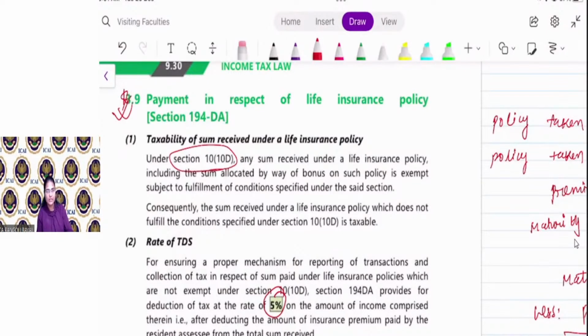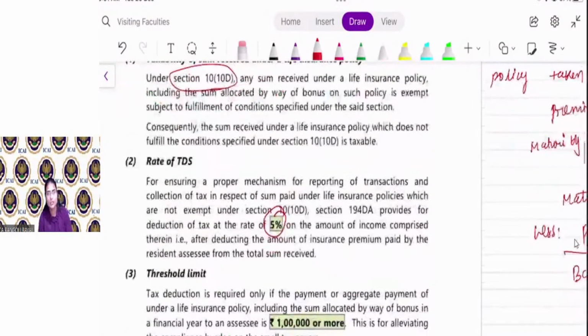Consequently, the sum received under a life insurance policy which does not fulfill the condition specified under section 10(10D) is taxable. So if the condition of section 10(10D) is not fulfilled, then the maturity is taxable. If the policy is taken after 1/4/2012 and the premium is more than 10% of sum assured, then the maturity is taxable. It is not exempt under 10(10D).